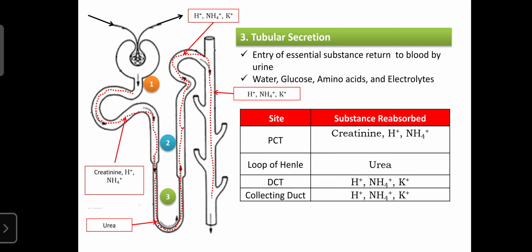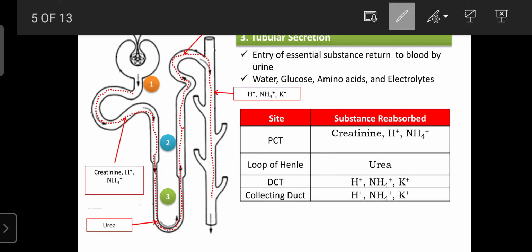Tubular secretion mainly occurs in the proximal convoluted tubule, where creatinine, hydrogen ions and ammonia enter from blood into the urine. In the loop of Henle, only urea can enter from blood into the urine.